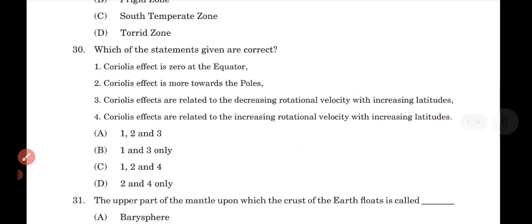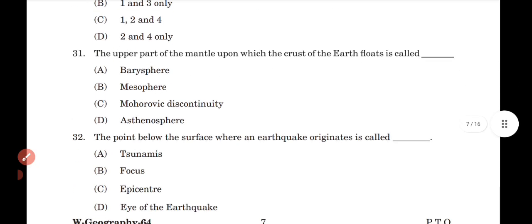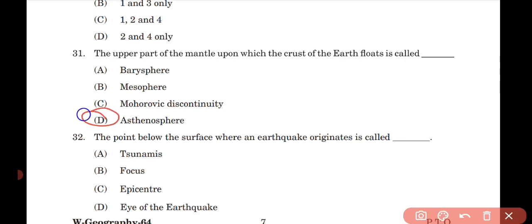Which of the statements given are correct? Option A, 1, 2 and 3. The upper part of the mantle upon which the crust of the earth floats is called option D. The point below the surface where an earthquake originates is called option B, focus.